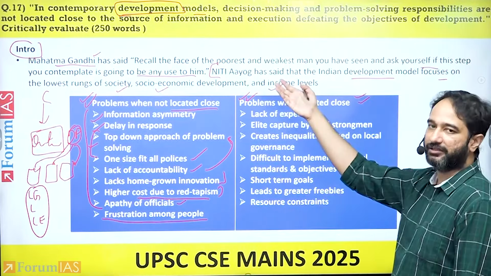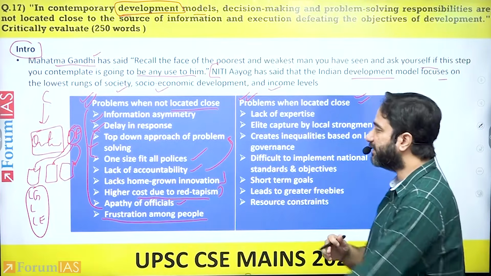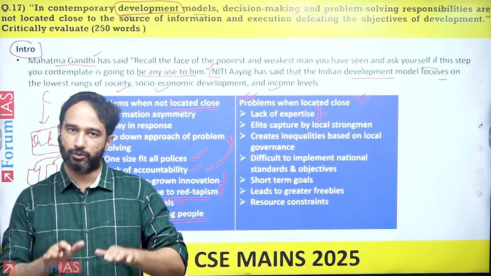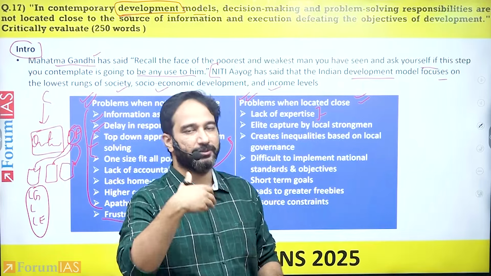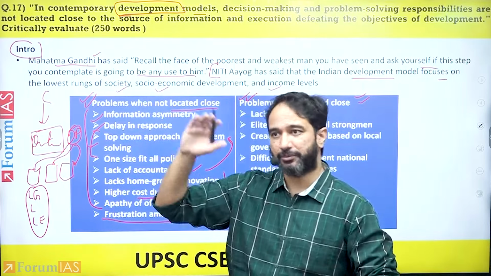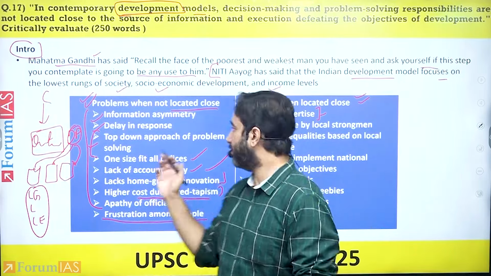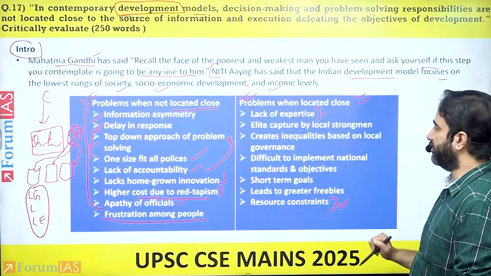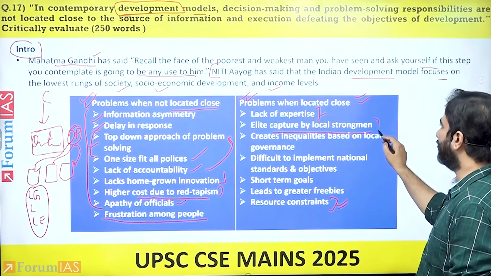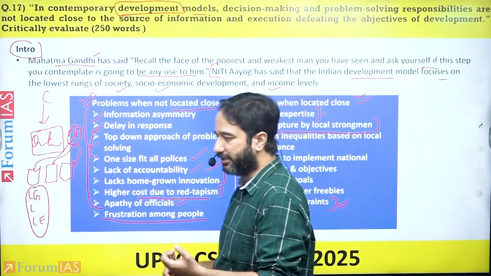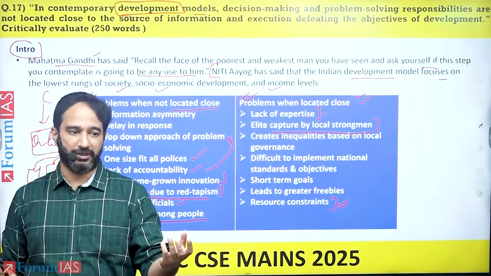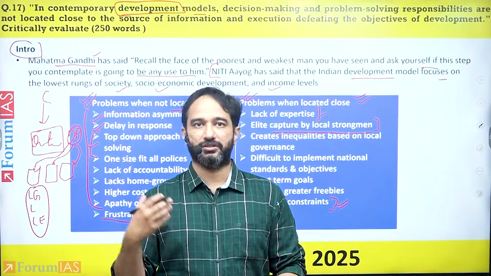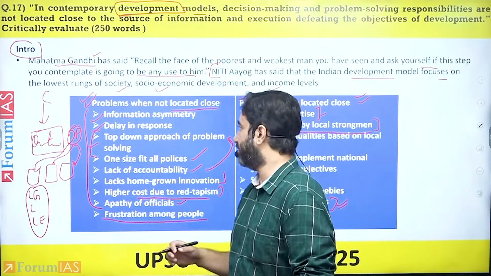However, you also have to highlight the other part of this, that what are the problems that happen when it is located close. So there is a lack of expertise. If you allow only the grassroots to take care of the grassroots problems, they may not be able to receive the expertise that might be there with the center. Further, it also creates a particular problem where there are resource constraints also. There can also be elite capture by local strongmen, meaning, let's say if you've launched a particular scheme or you've given certain money for the local development, all of that can also be captured by the local strongmen, the local caste system, the local politics that end up existing within that region.